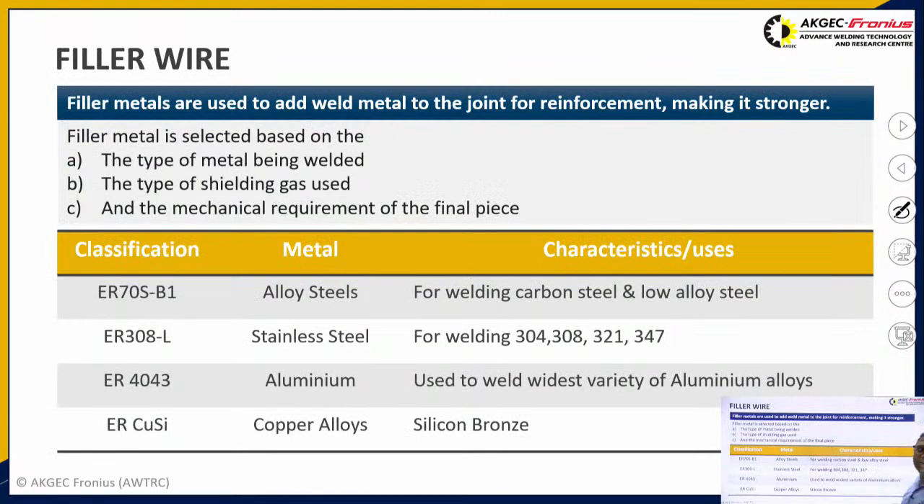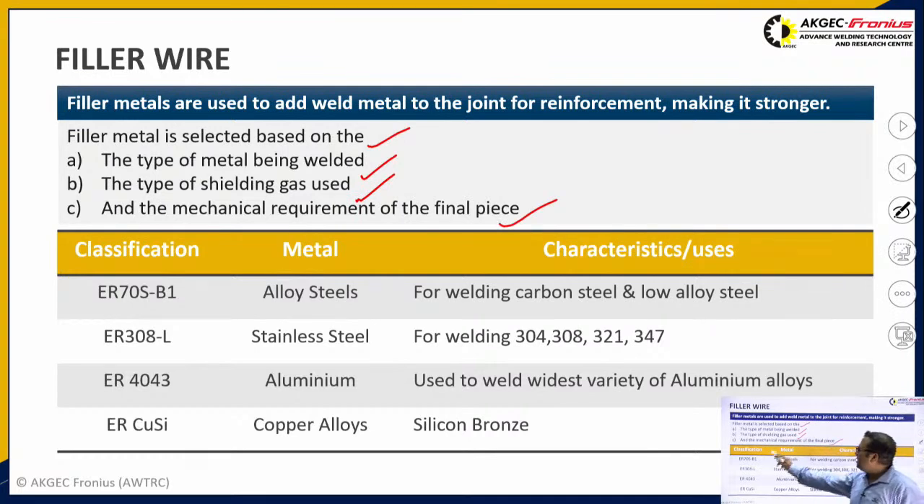So coming on to the filler wire, filler metals are used to add weld metal to the joint for reinforcement, making it stronger. It is not always necessary that filler wire is required, but we generally use filler wire when we have to weld a thicker material, or based upon what the welding process specification allows you to weld on any component. So filler metal is selected based upon the type of metal being welded, the type of shielding gas used, and the mechanical requirement of the final piece.